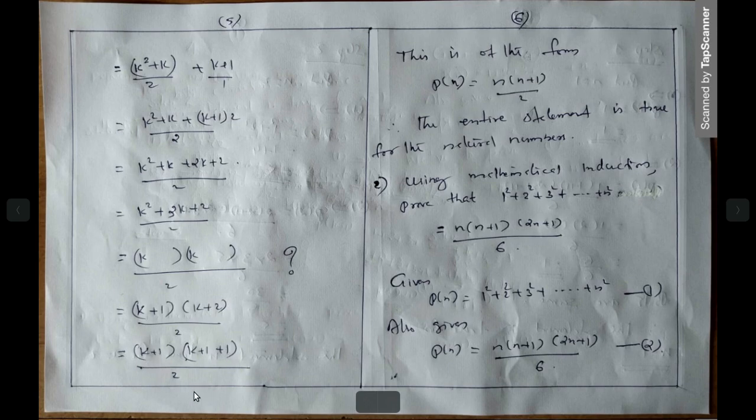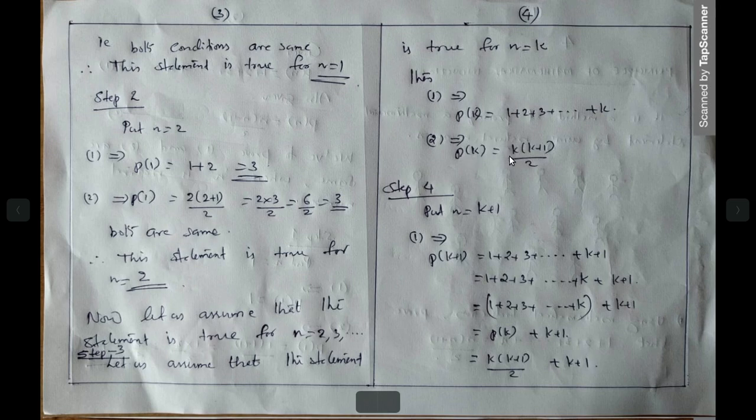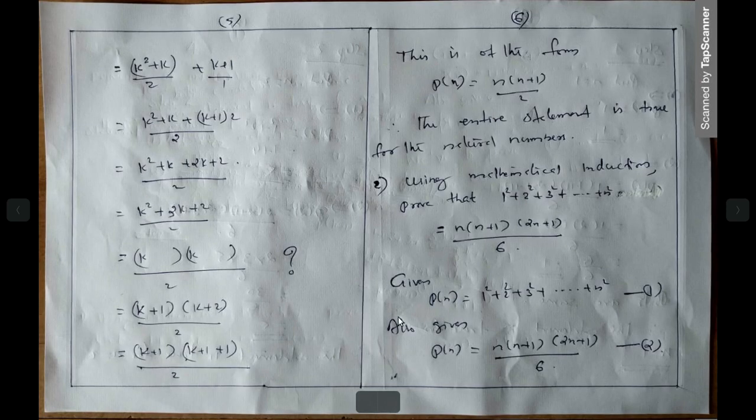Then if n is equal to k into (k plus 1) by 2. If n is equal to p into (p plus 1) by 2. If n is equal to x into (x plus 1) by 2. Suppose if n is equal to chalk, then chalk into (chalk plus 1) by 2, right? It's for an example. Then if n is equal to k plus 1, it means what? (k plus 1) into (k plus 1 plus 1) by 2, right?